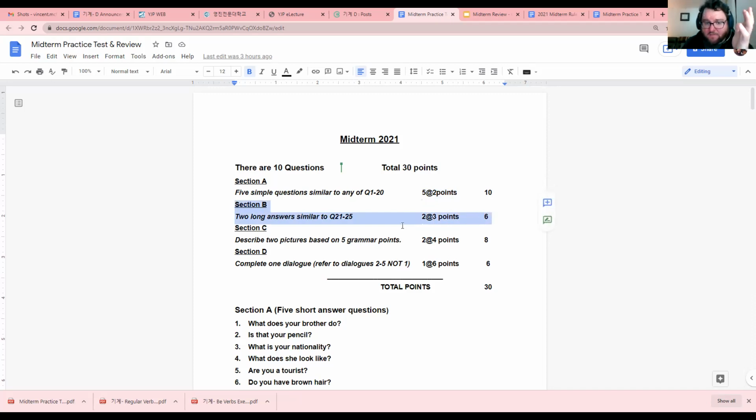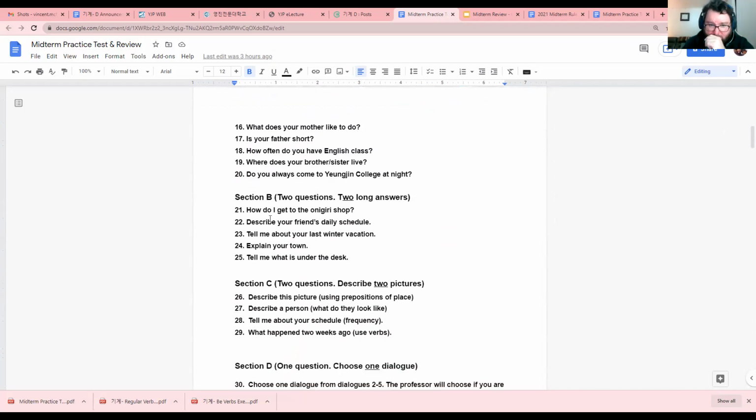These are longer answers. So for example, we studied the maps. So I can say, how do I get to Onigiri? And you can tell me, oh, go straight 2 blocks, turn right at the corner, it's on your right. You can answer like that. So tell me about your last winter vacation. I went to Jeju. I swam in the sea.